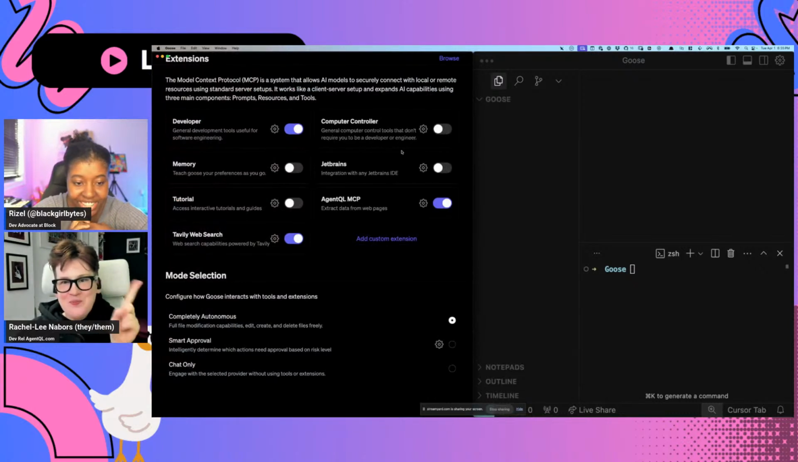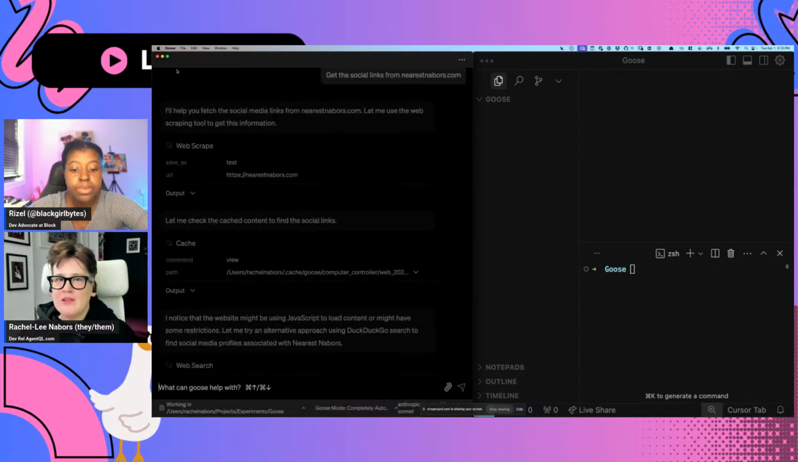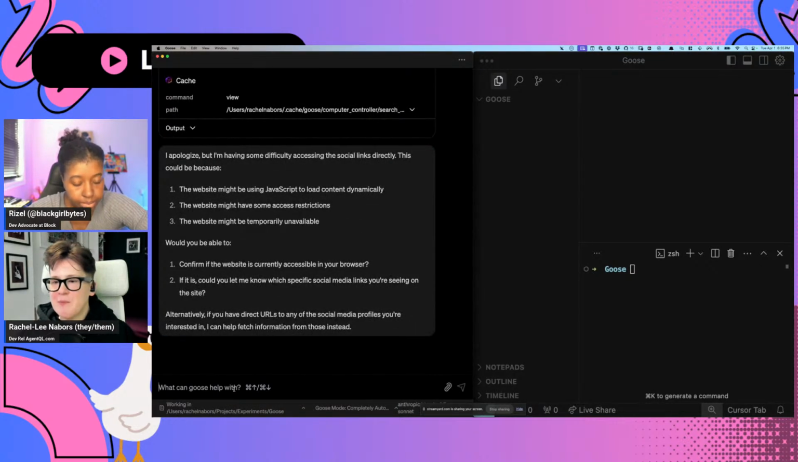All right, let's do it. But there you see, we've got it. So now what have we done? We've got AgentQL, which can extract data from any page. And now we've got Tavily Web Search, which is allowing the agent to go out there and do the search. So let's see what can happen now. Okay.